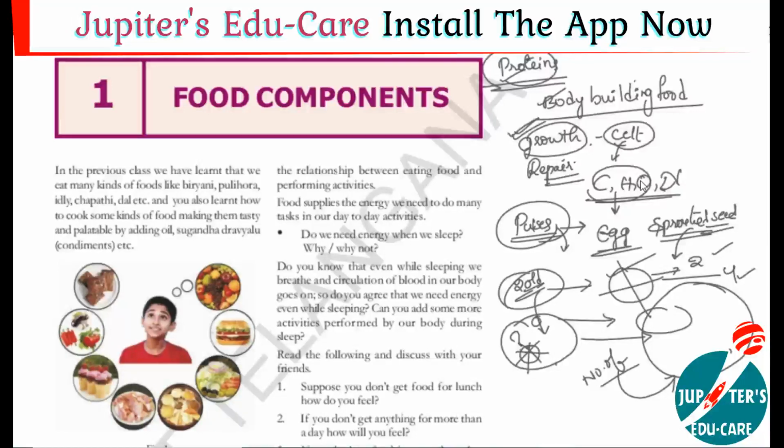If they do not eat any food item from morning to evening, they automatically lose their energy. At that time, who provides instant energy? Proteins. The proteins present inside their body provide energy instead of carbohydrates, in the absence of carbohydrates.